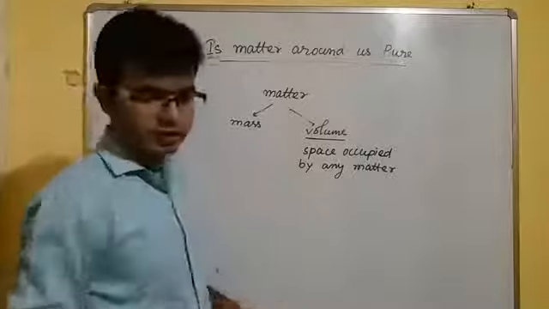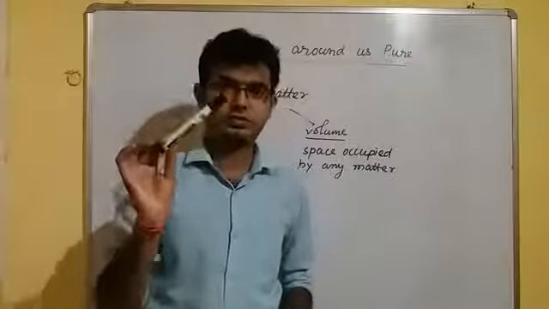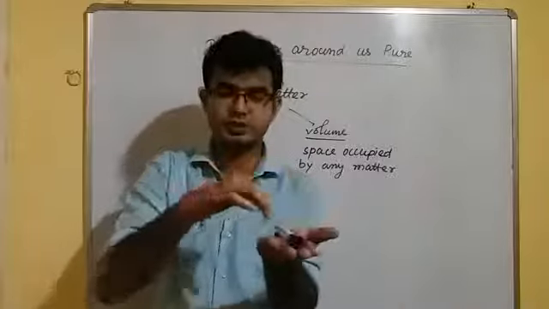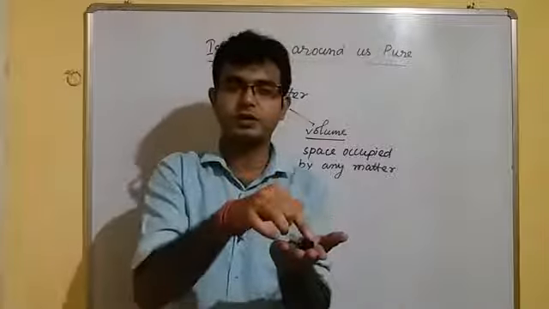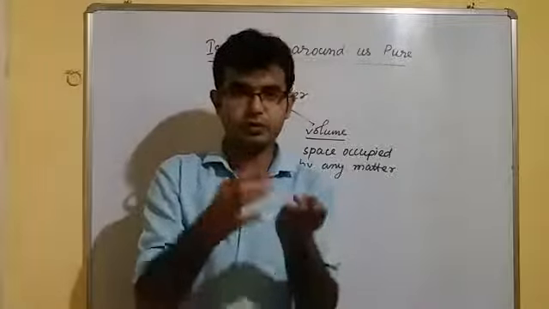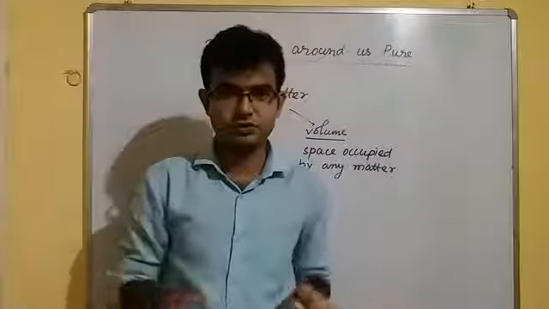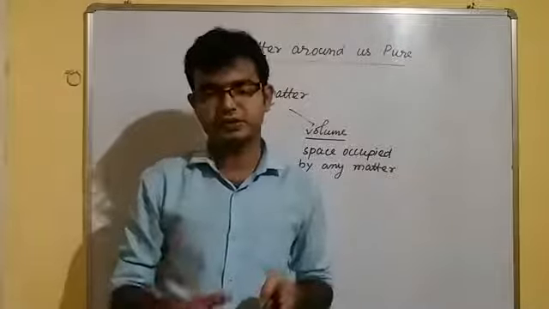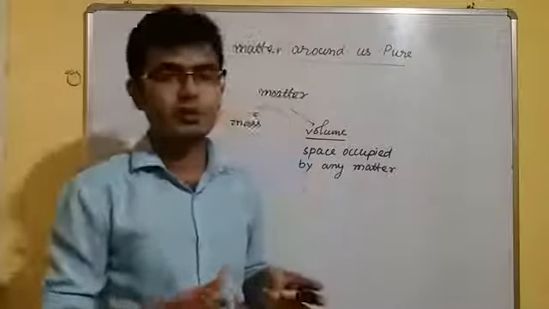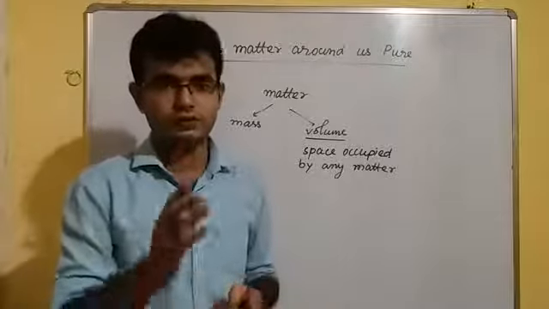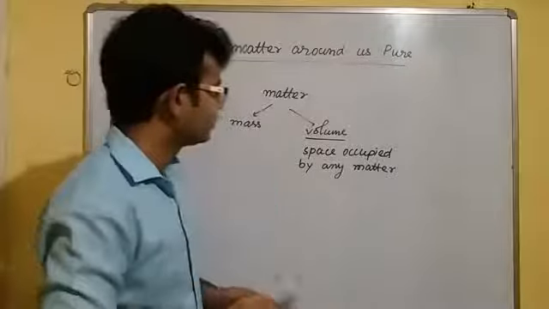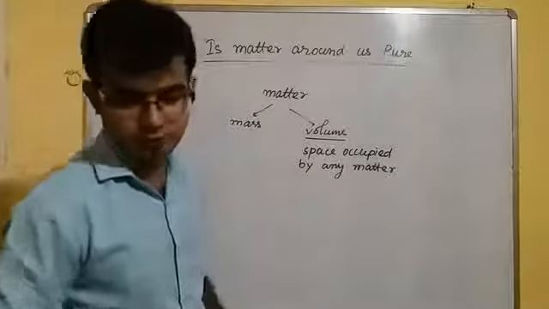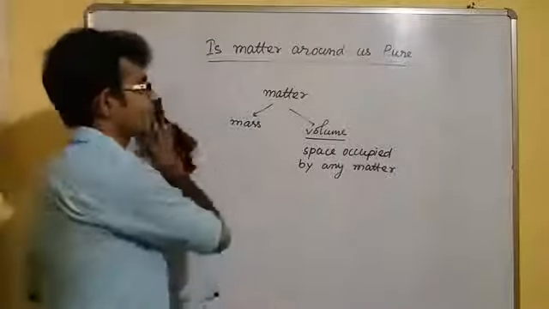Suppose we take the example of this marker pen. If I keep it on my hand, then it will occupy some space. The space occupied by this pen is the volume of this pen. Your book occupies some space at present on your bed or on the bench. So the space occupied by the book is the volume of that book. Okay. So matter is those substances which have mass as well as volume. It is very well known to all of us.